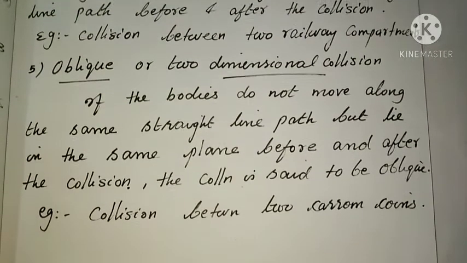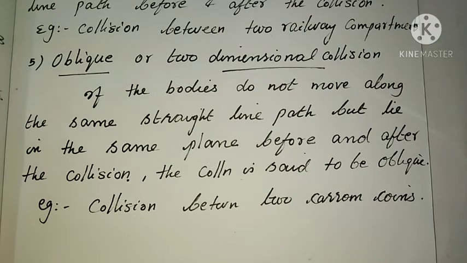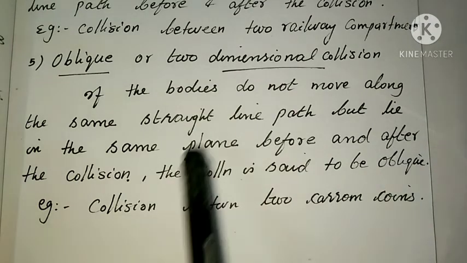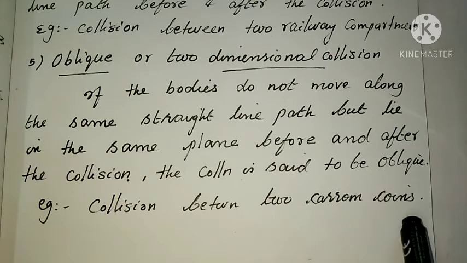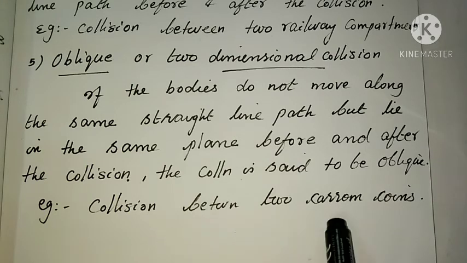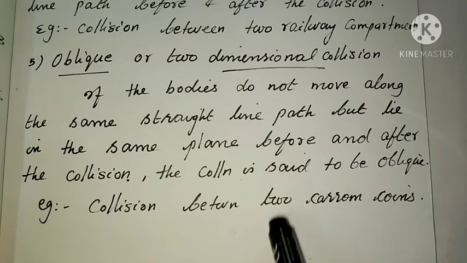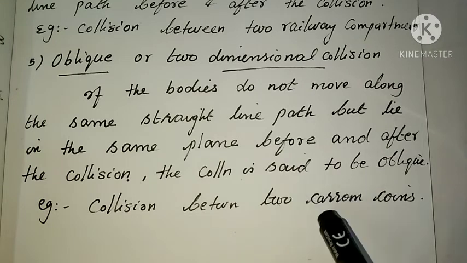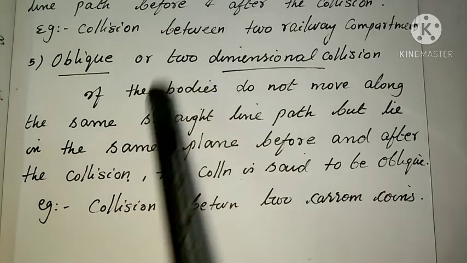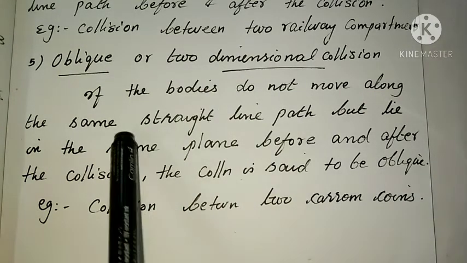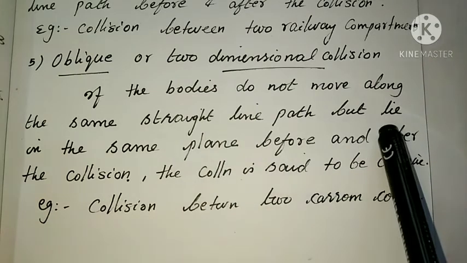And the fifth one is the oblique collision, or the two-dimensional collision. Before going to this, we can see an example, the collision between two carom coins. After the collision, the carom coins do not move along the same straight line path, but they lie on the same plane. One goes like this and one goes like this. They are not moving along the same straight line path.